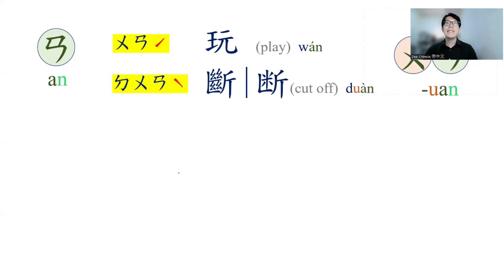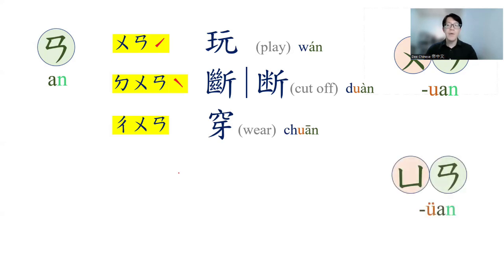Next one, du, an, fourth tone, duan. Duan means cut off. And the next one, chu, an. We say chuan. Chuan means wear.